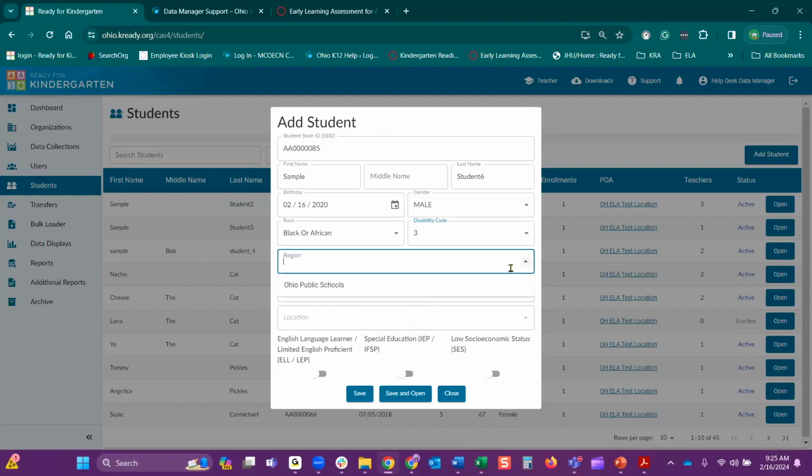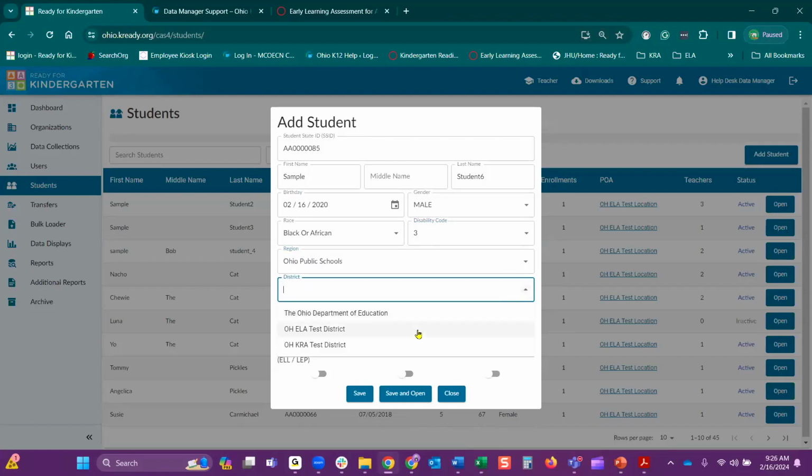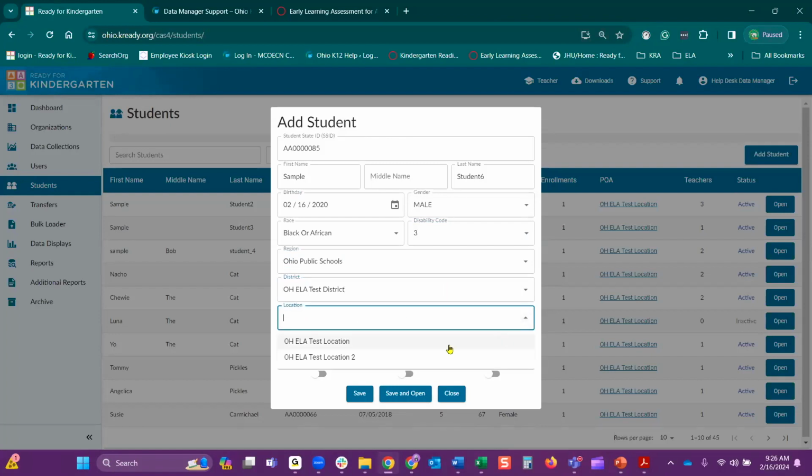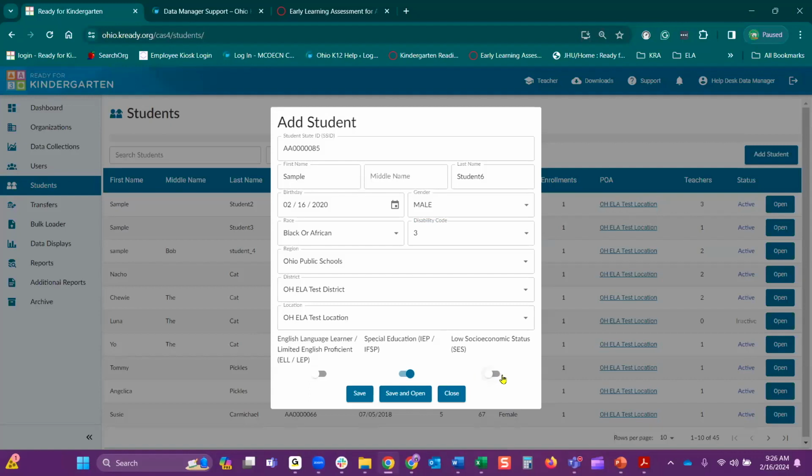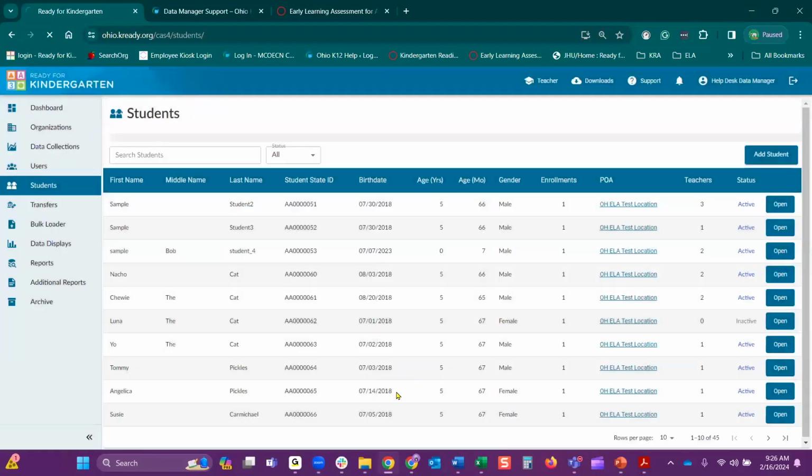You select your region, will always be Ohio Public Schools, then your district, and your location. If you have a disability code, make sure special education IEP is toggled to the right, as in yes. If the student is an English language learner, you would mark that accordingly. They're all by default marked as no. So this is all looking right. I'm going to go ahead and select Save and Open.